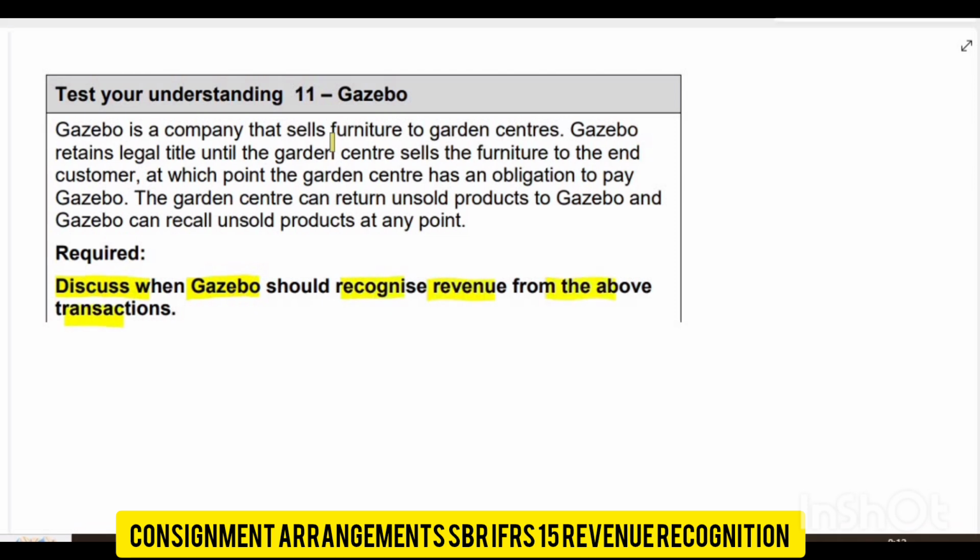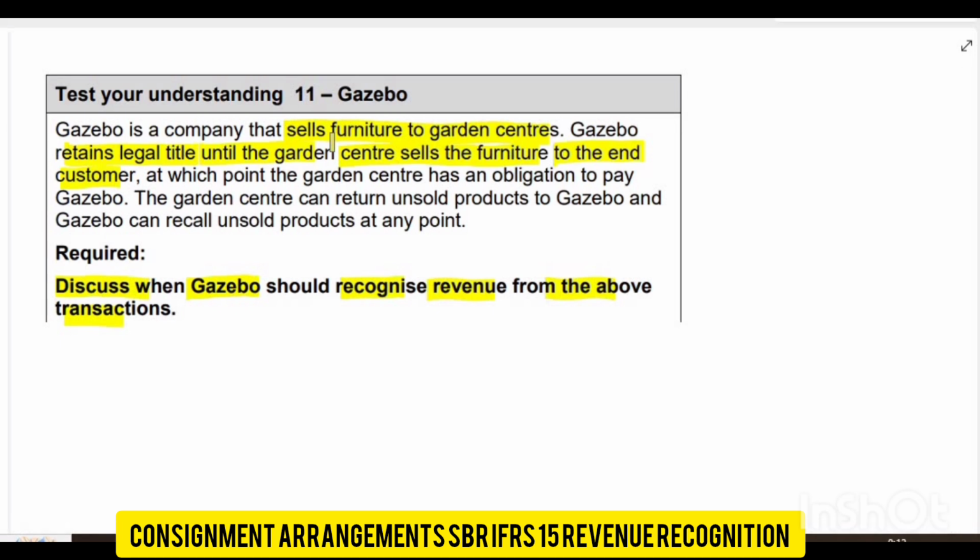So first you have to understand whether this is a consignment arrangement or a normal sale. G is a company that sells furniture to the garden center, and G retained the legal title until the garden center sells the furniture to the end consumer. This shows that the control is not transferred to the garden center until it is sold to the end consumer. This means that this is a consignment arrangement.